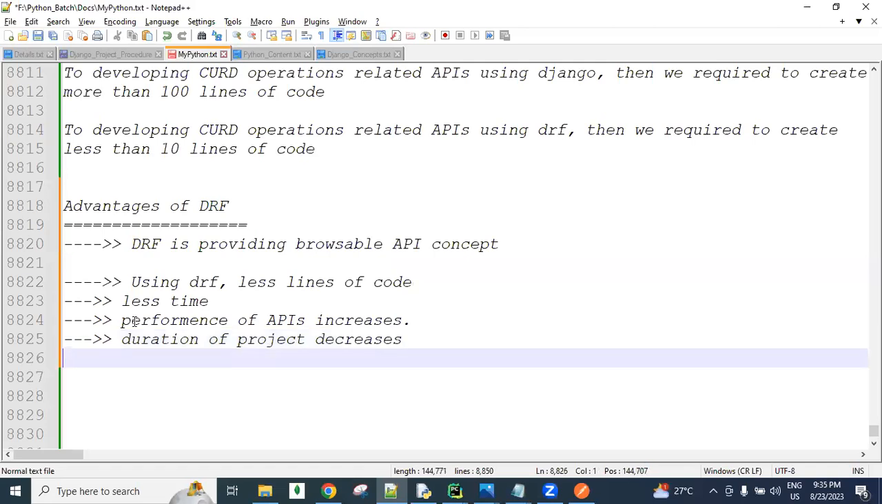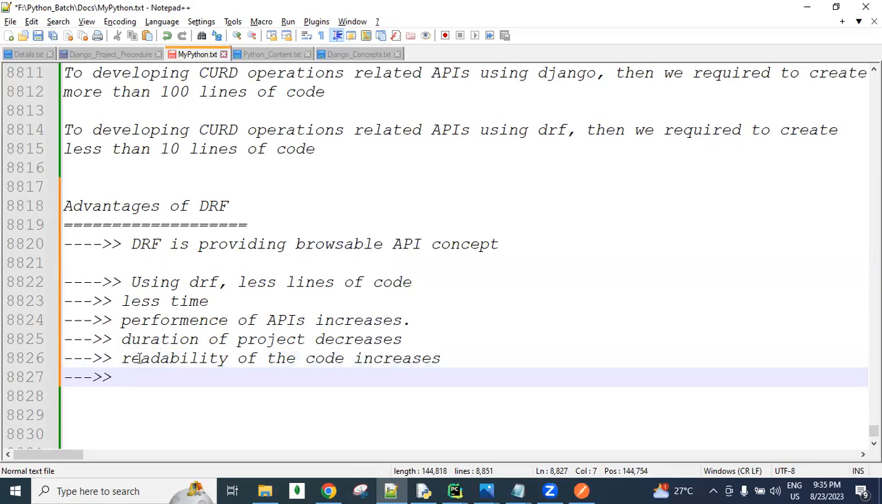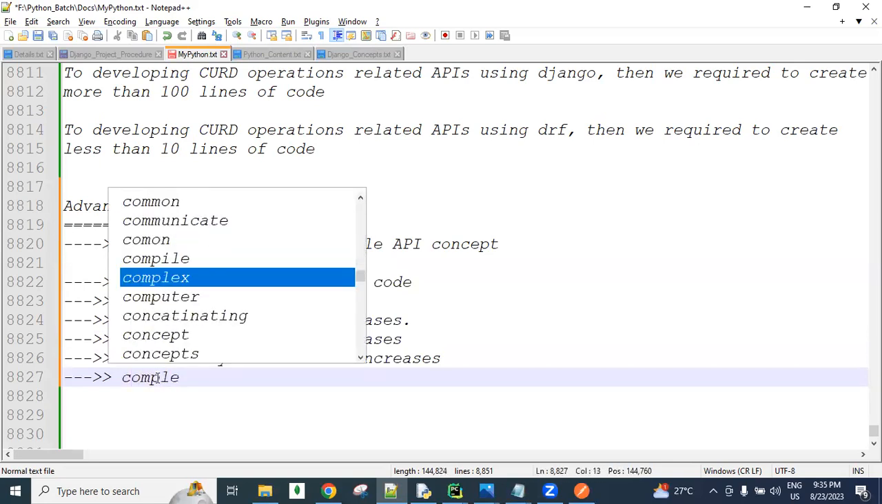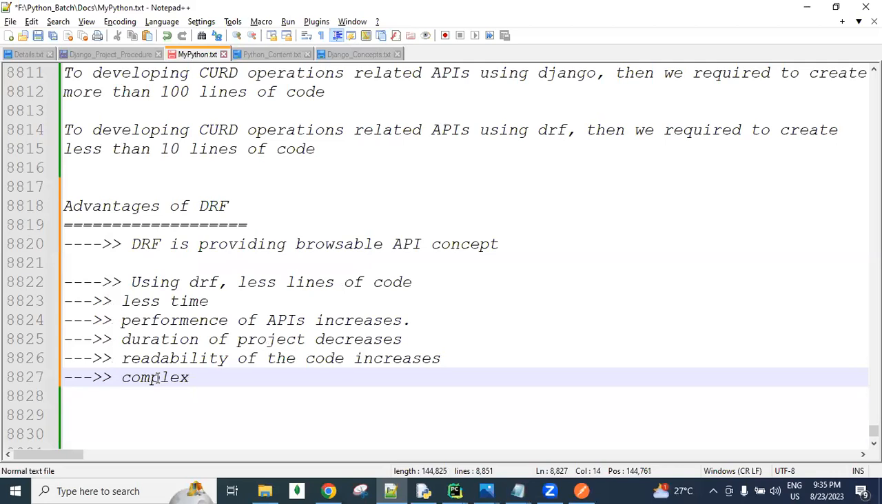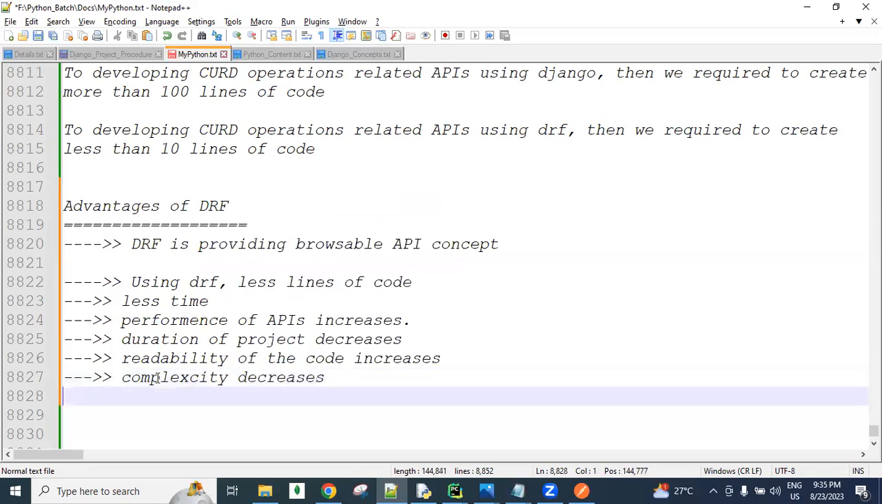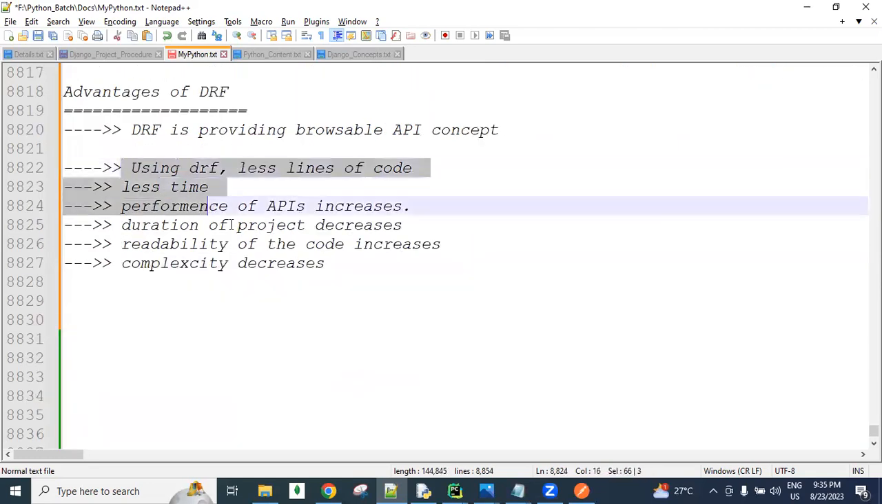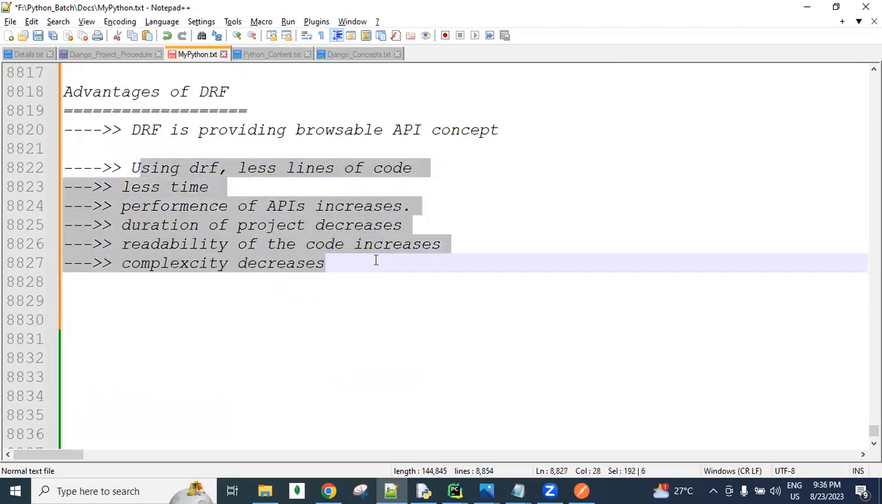The duration of the project decreases, and less lines of code means readability increases, guys. The readability of the code increases. Readability increases, complexity decreases. These all take one point and build all the points, guys. Complexity decreases. So there are several points like that. These are some basic points, guys; by taking one point, we can build up all these points.